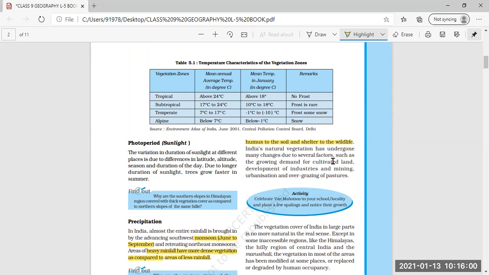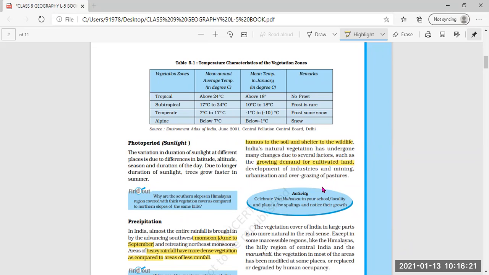India's natural vegetation has undergone many changes due to several factors. Many changes have now occurred in the natural vegetation of India because of many factors. That is the growing demand of cultivable land.